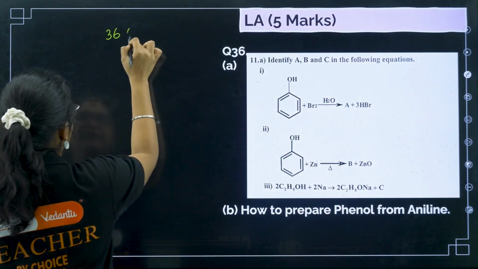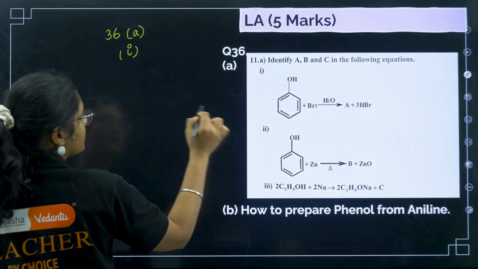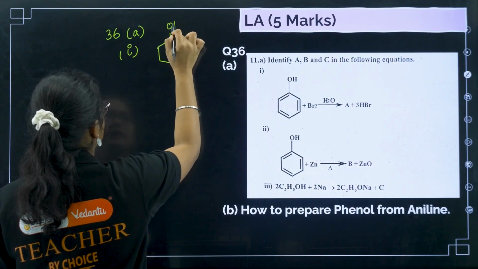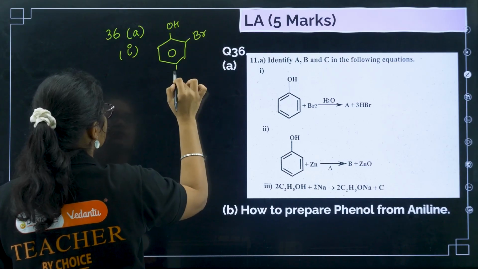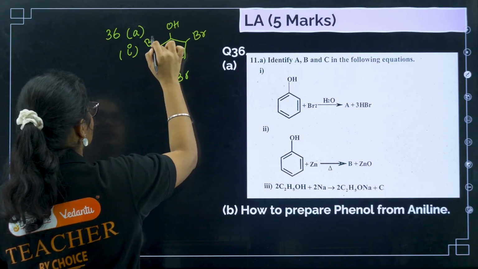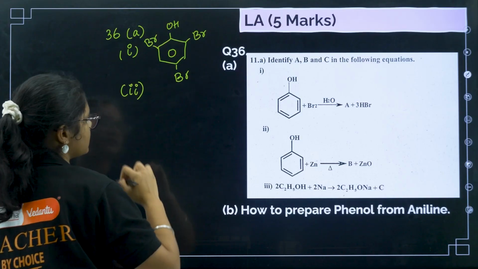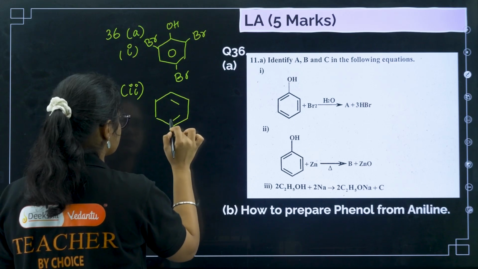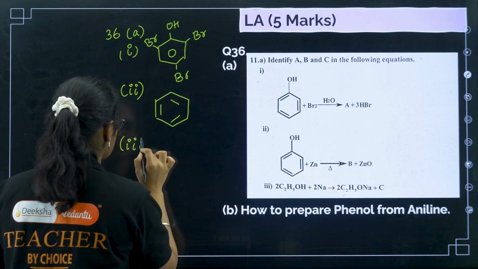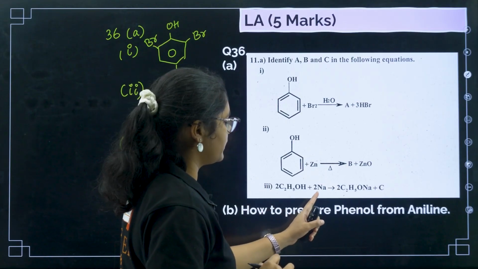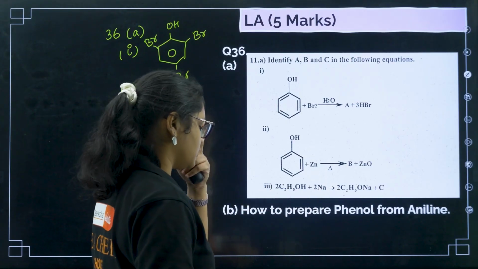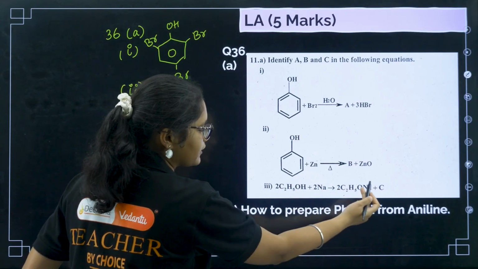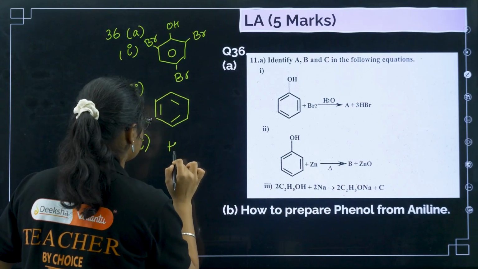36, A. Phenol with bromine water, you will get 2,4,6 tribromophenol. So you have Br here, Br here and Br here. Now the second one, what is the reaction? Phenol with Zn will give you benzene with zinc oxide. Next, third we have C2H5ONa. This is the reaction of alcohols with metal. Metals and alcohols will react to give you salt and hydrogen gas. So C is hydrogen gas.